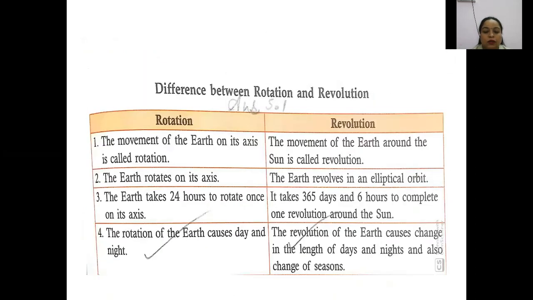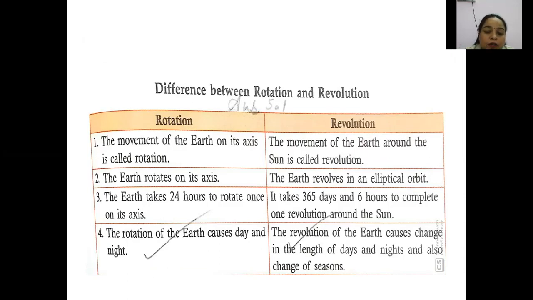So the next point about this is the difference between the rotation and revolution. What is the difference? Okay, so please, this is a basic and the most important point, that is the difference between the rotation and the revolution. So the first point is the movement. First we'll study about rotation of the earth.